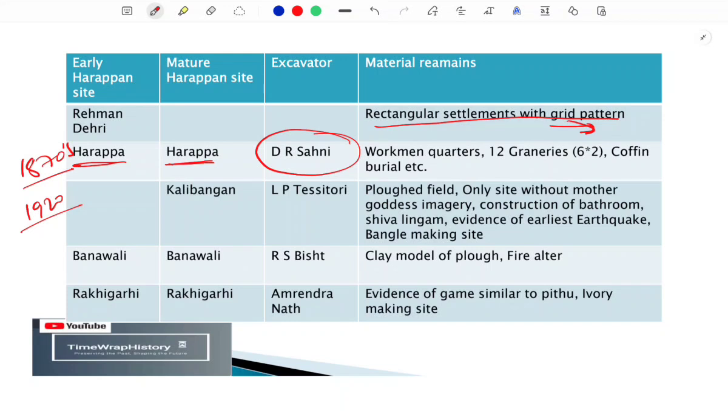This is the most important practice. From where we find the first evidence of a particular material remains, and later on we find other sites with the same material remains, we usually name that particular culture after the site from where we found the first evidence. Because of that only, we term this civilization the Harappan civilization.